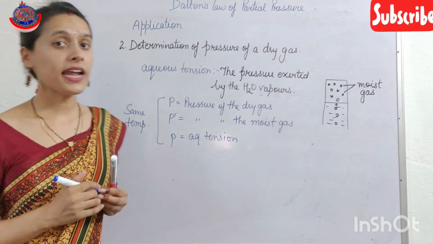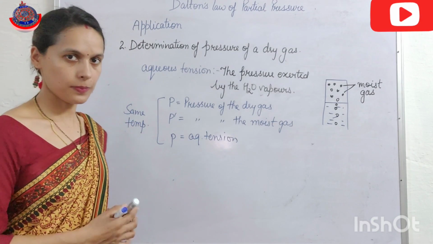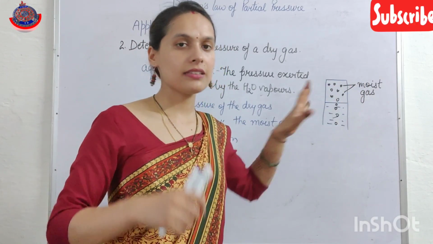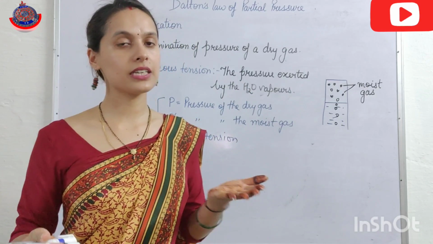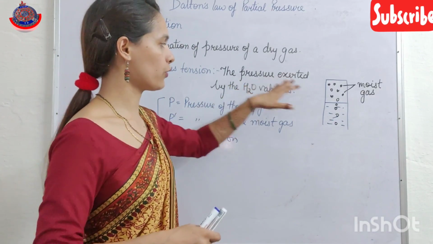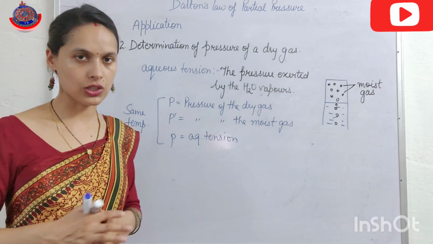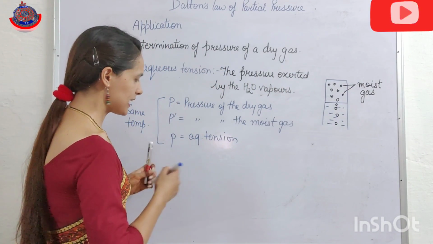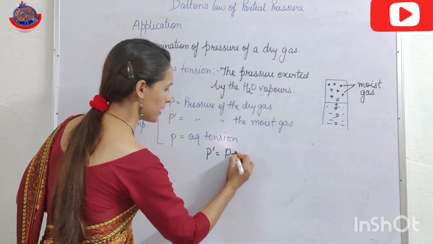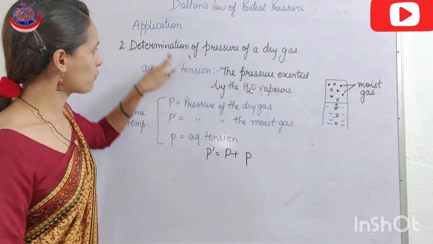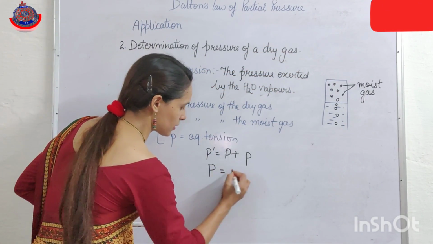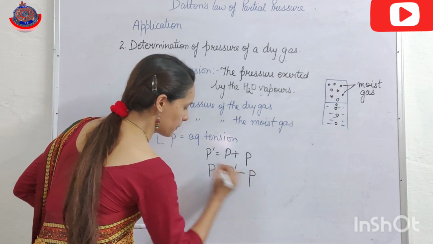Clear? Now if I apply Dalton's law of partial pressure, then the pressure exerted by the moist gas is equal to the pressure exerted by the dry gas plus the pressure exerted by the water vapors, that is aqueous tension. It means P dash is equal to capital P plus small p. But we have to calculate the pressure of the dry gas, so pressure of the dry gas is equal to P dash minus p.